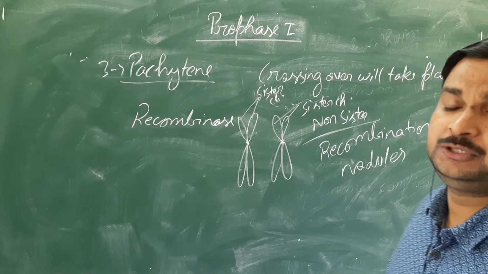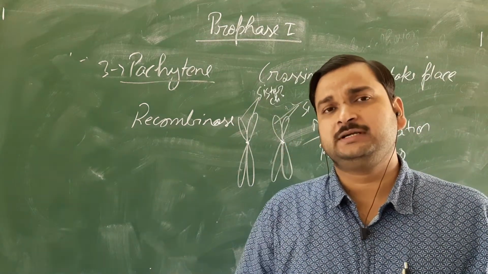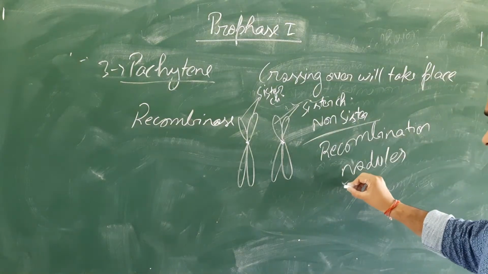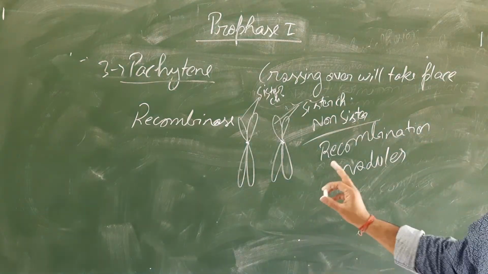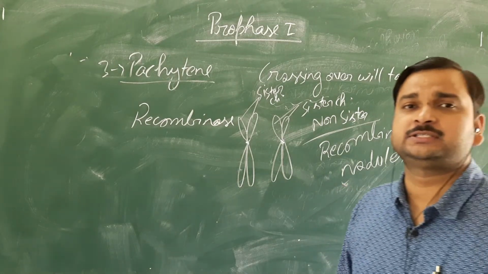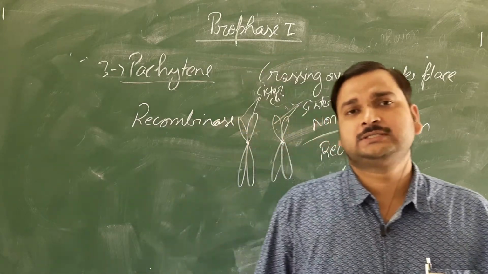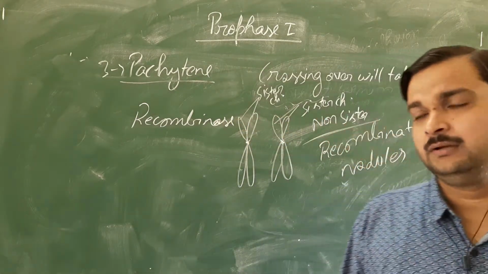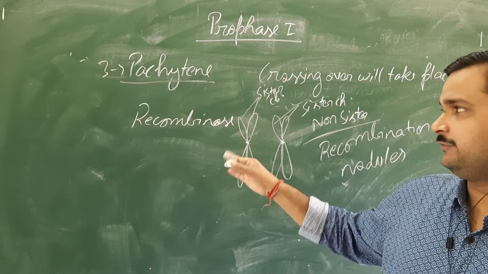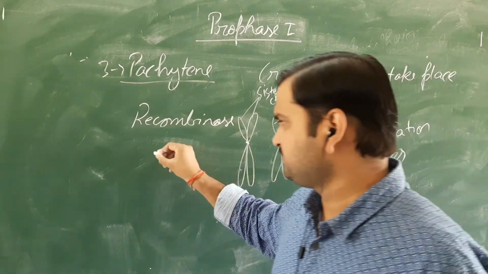These are the nodule-like structures which are formed between the non-sister chromatids. Actually, they are the places where the crossing over has taken place. So they are present in the form of nodules, and such nodules are called recombination nodules. Okay, one more event I have to discuss with you regarding the chiasmata.